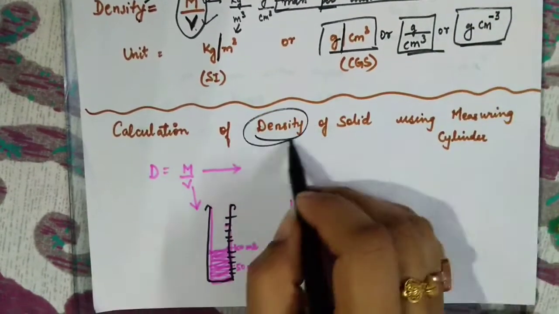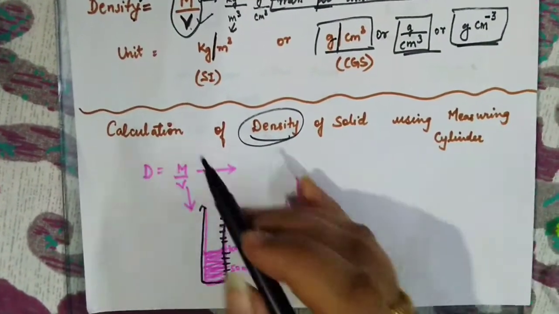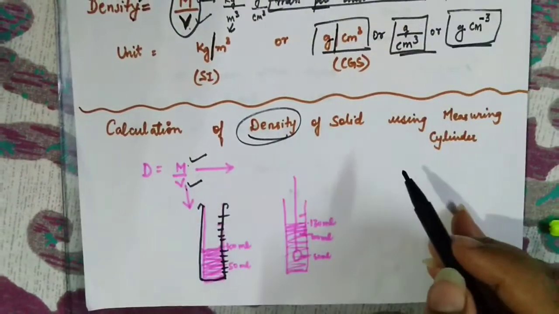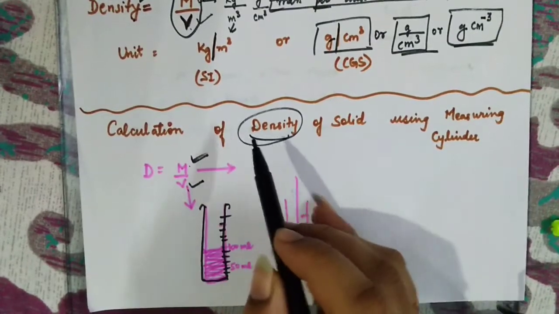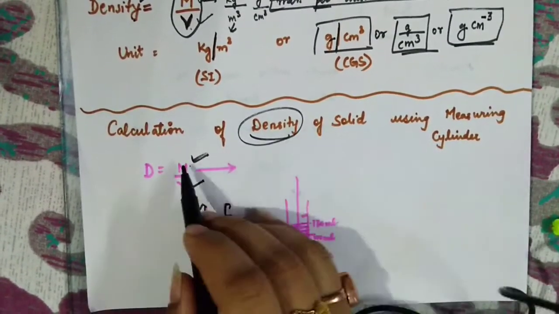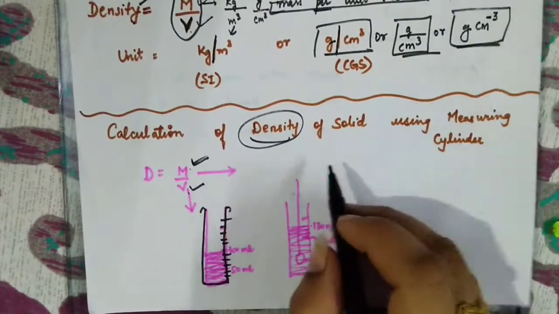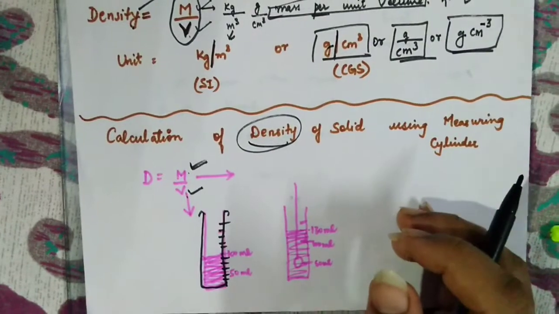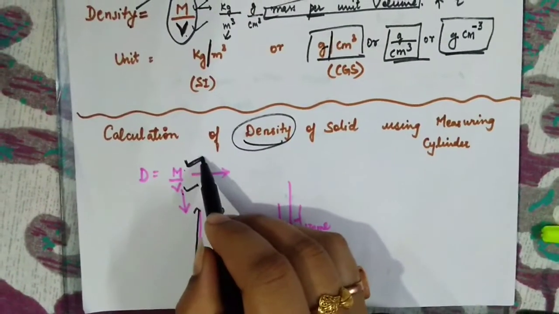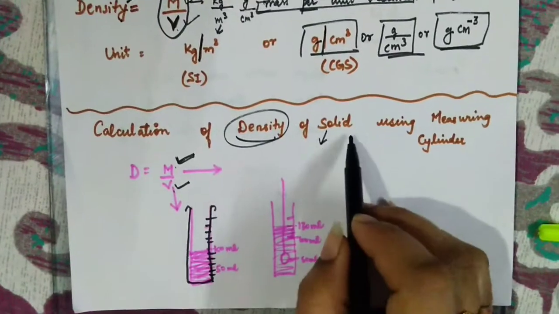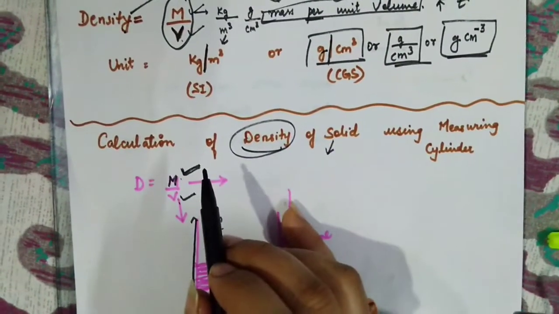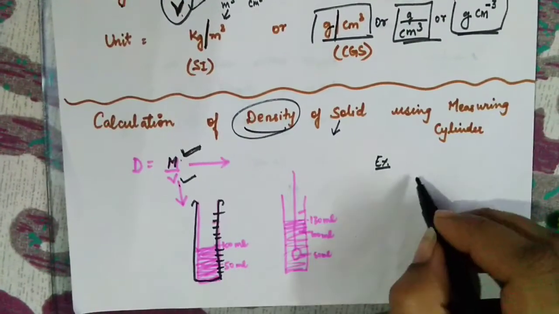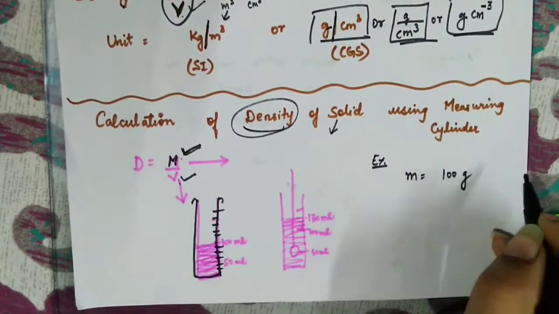So what are we calculating? Our target is to calculate the density. For density, I need 2 things. I need mass and volume. When I divide both these quantities, I will get the density. So let's first of all cover mass. How to calculate the mass of a solid? Very easy. Just use a physical balance, or in simple words we call it tarazu also. Keep your solid over there and you can calculate the mass. Let's take one example, that the mass was coming 100 grams.